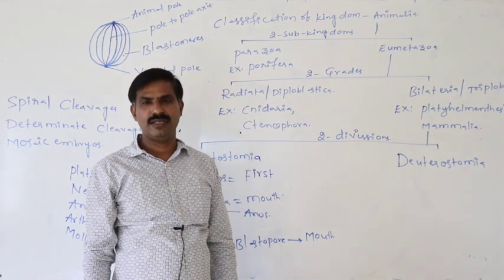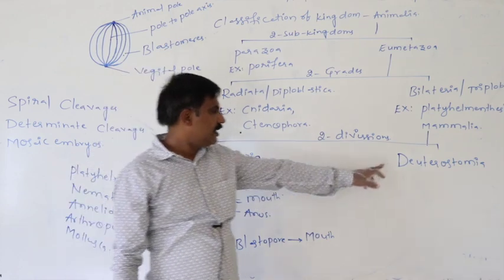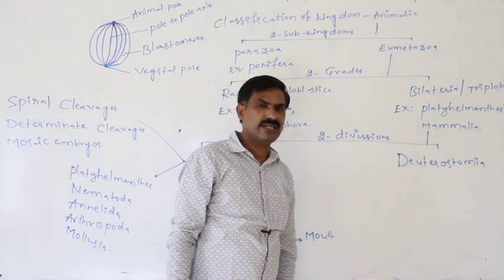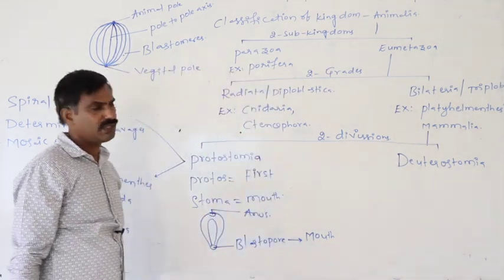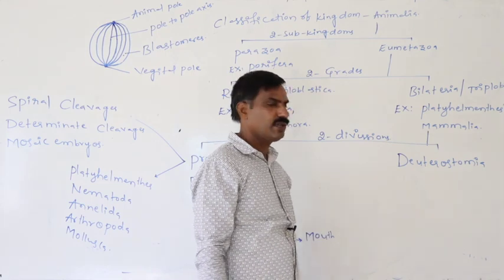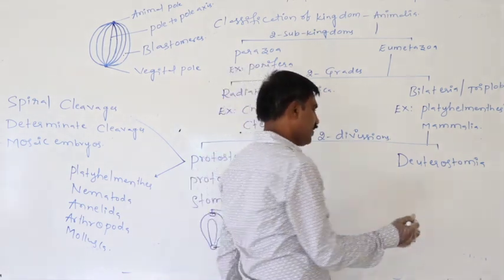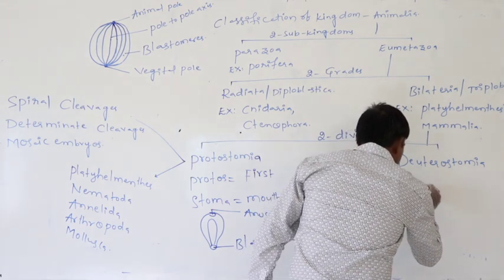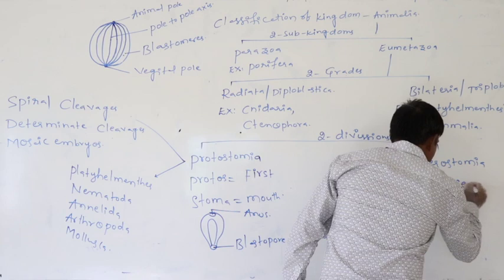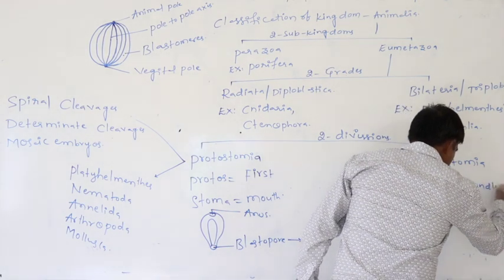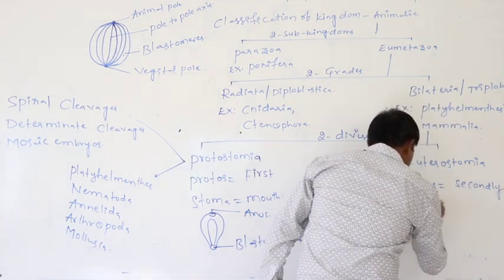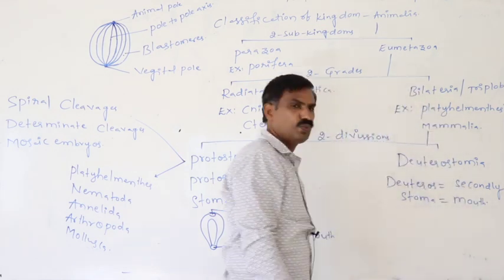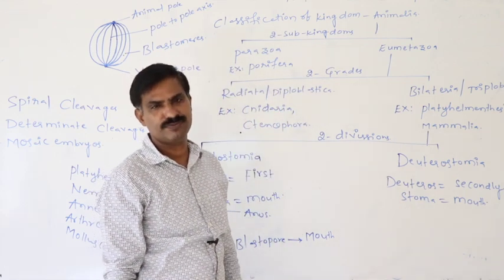Yes, continuation to the last class. Second division. Second division is deuterostomia. What is the meaning of deuteros? Deuteros means secondly. Stoma means mouth. What is the meaning of this secondly mouth?